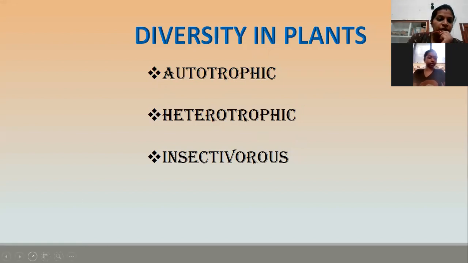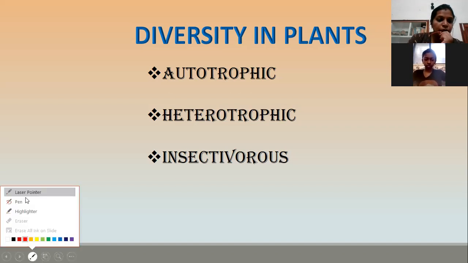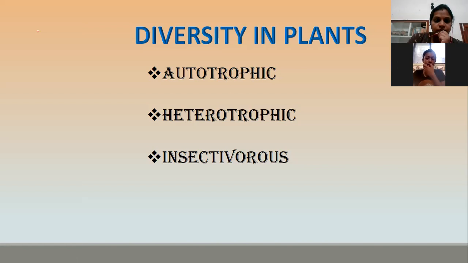Do you know any example for autotrophic? Dodder. Which one? Dodder is heterotrophic. It is a parasitic plant. One autotrophic plant is hibiscus. You know hibiscus?